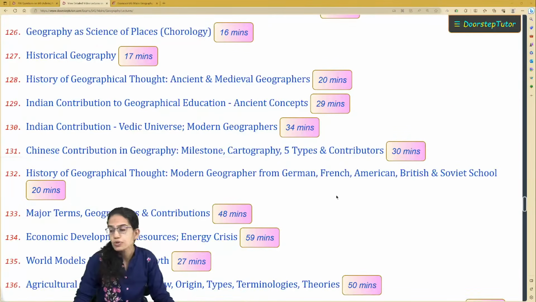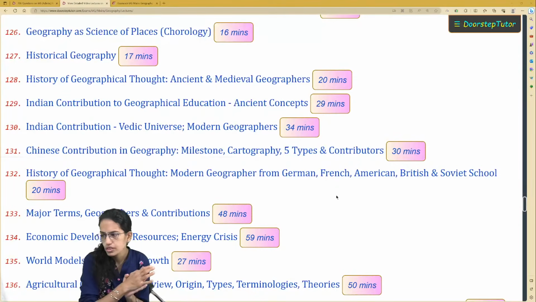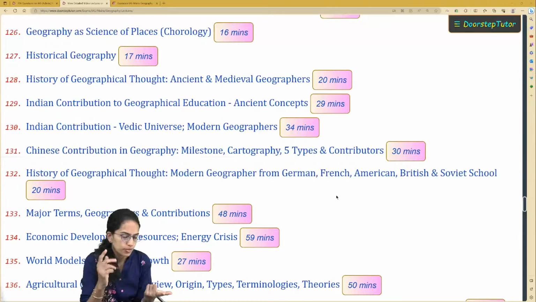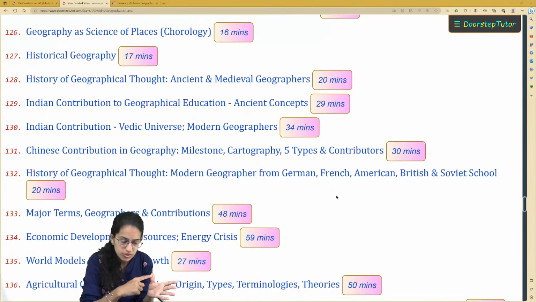Then coming on to the contribution of various scholars. When I talk about the contribution of various scholars, there is the contribution of Greek scholars, Arab scholars, then various European scholars, French scholars, German scholars, but also Indian contribution, the Vedic universe. The concept of Vedic universe is again important. Cover that carefully, the concept of seven Dvipa and how it actually works.